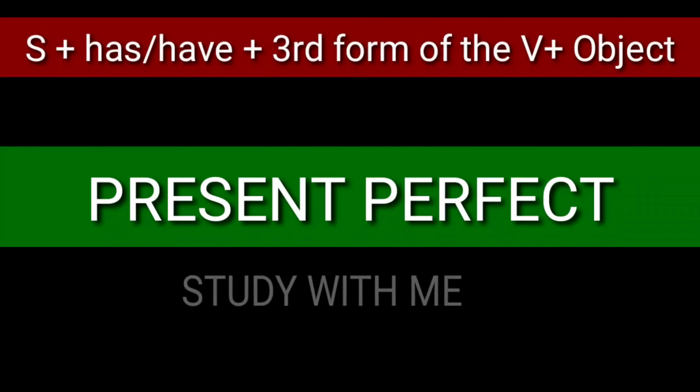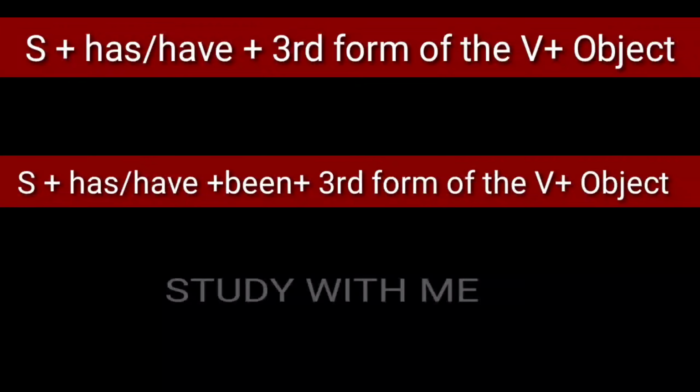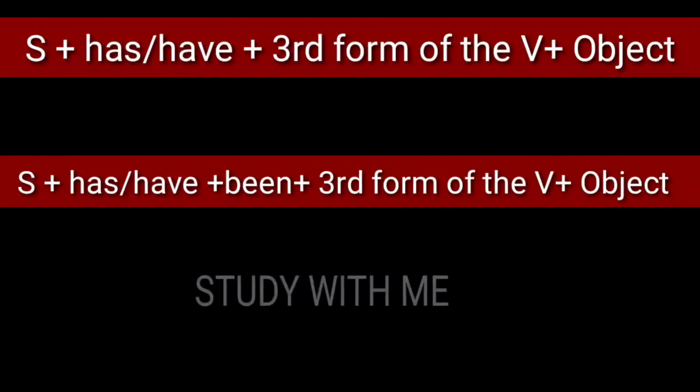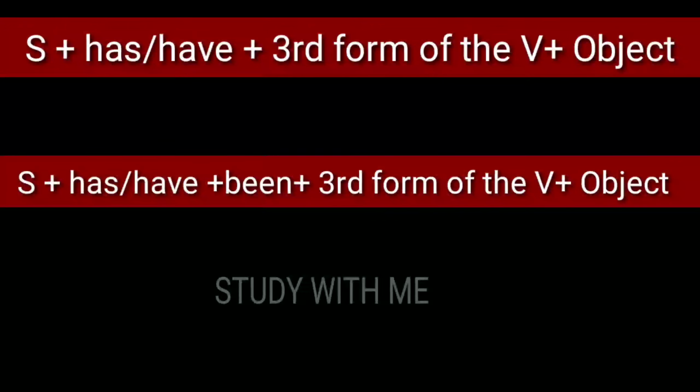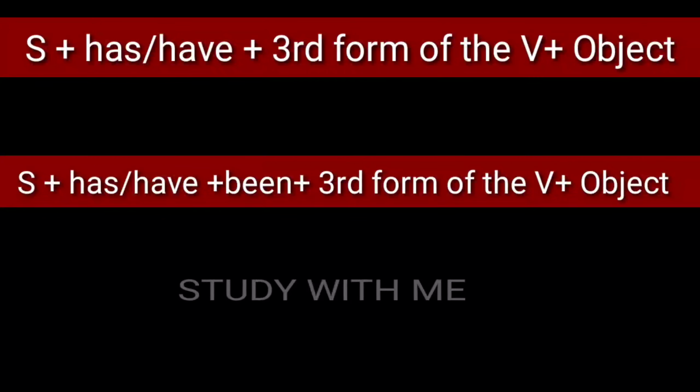Next is present perfect. In present perfect, the structure of the sentence is subject plus has or have plus third form of the verb plus object. And in the passive form, the structure will be subject plus has or have plus been plus third form of the verb plus object. Now we will take an example.